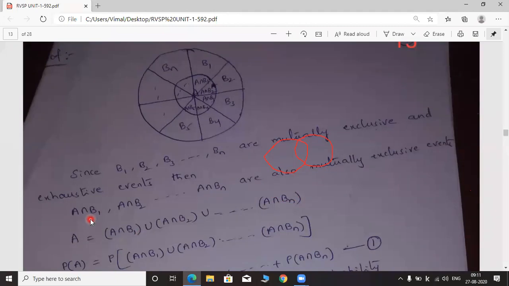Here one statement is given: A intersection B1, A intersection B2, so on up to A intersection Bn are also mutually exclusive events, because B1, B2, B3, so on up to Bn are mutually exclusive. So here the common portions are also mutually exclusive.